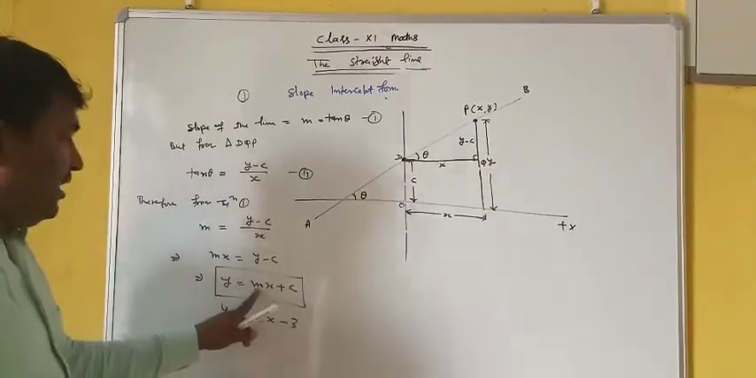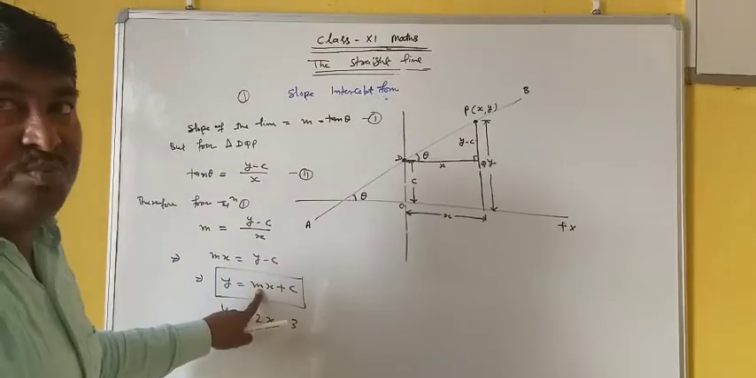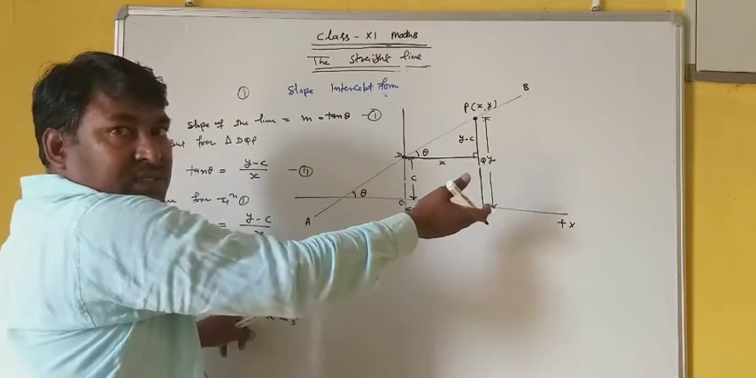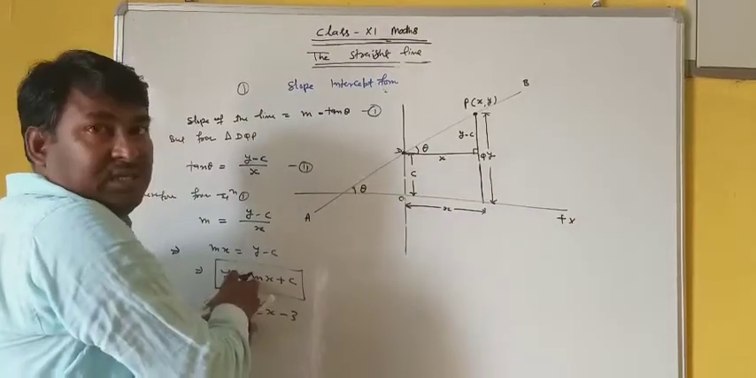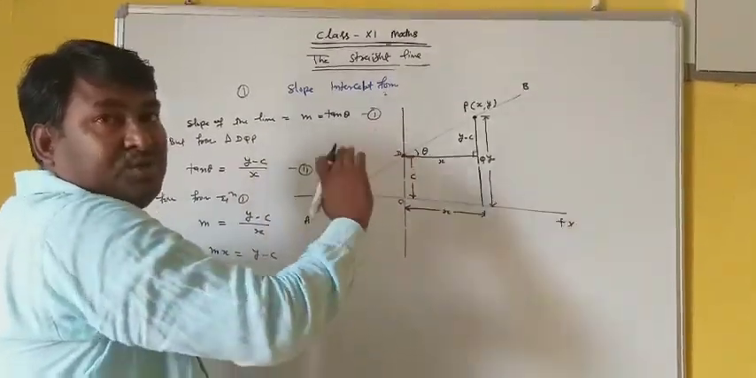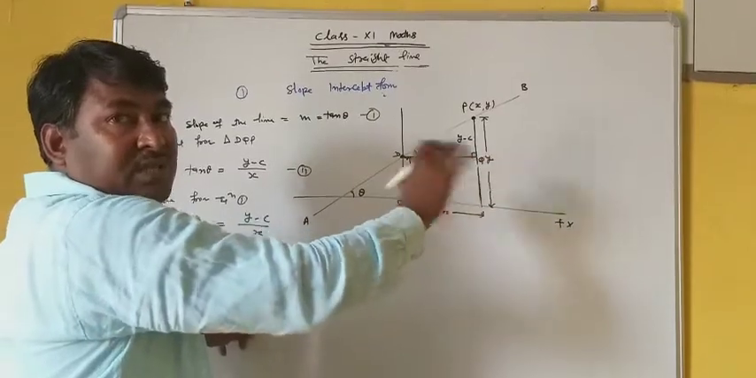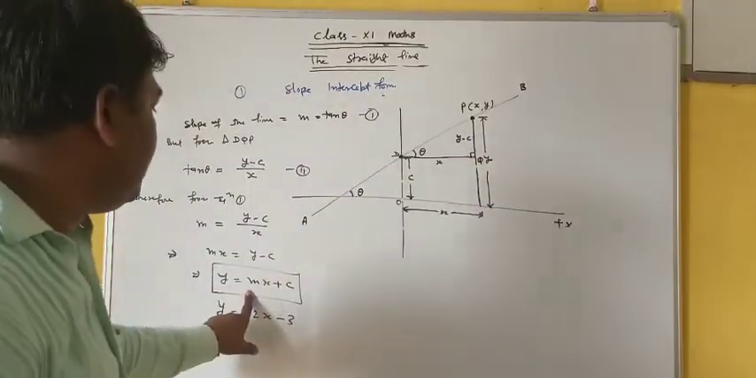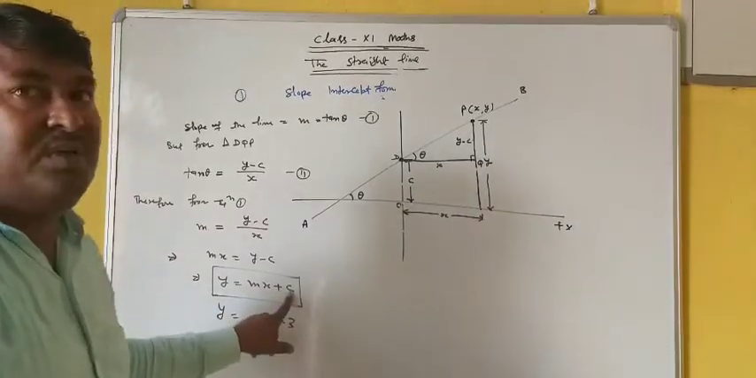If m is positive, it means the line makes an acute angle with the plus x-axis, and if m is negative, it makes an obtuse angle with the plus x-axis. So this is your first equation, called the slope intercept form.